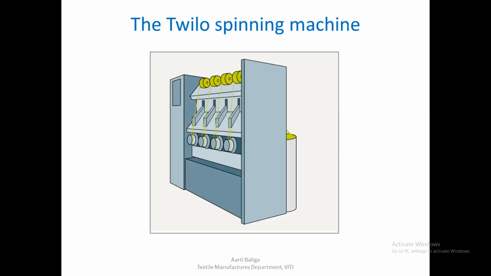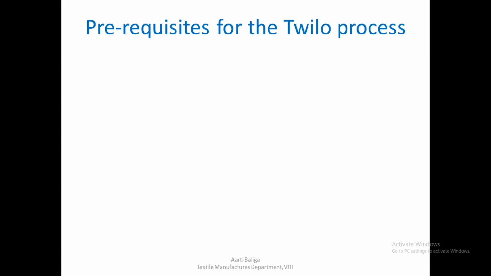This is how the Twilo machine looks like. It is quite a simple machine. Prerequisites for the Twilo process. That means what are the requirements before we begin this process. There is some preparation of the sliver that needs to be done before it is being processed on the Twilo machine. So what is the preparation? The first thing that we need to have is a third passage draw frame sliver. Reason being that the fibers will be highly parallelized.